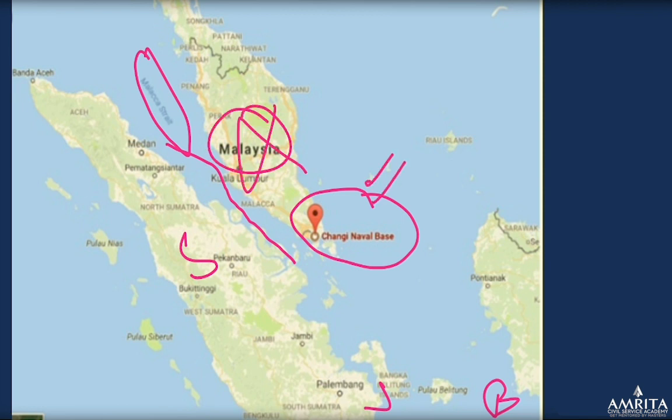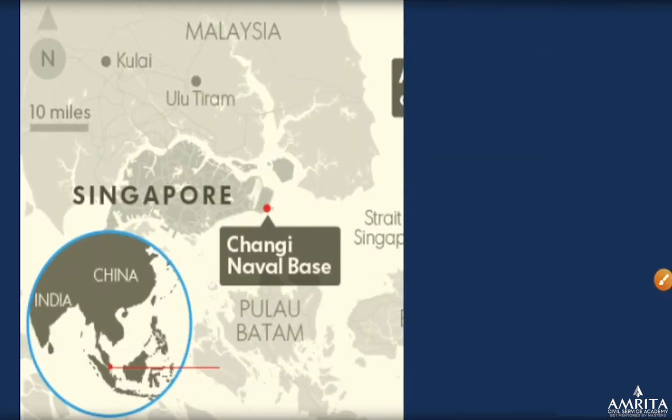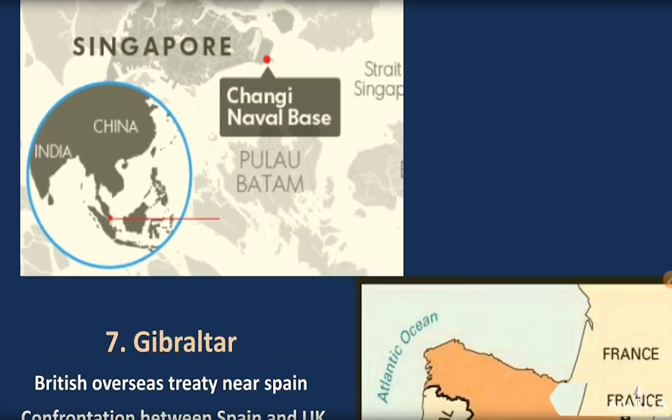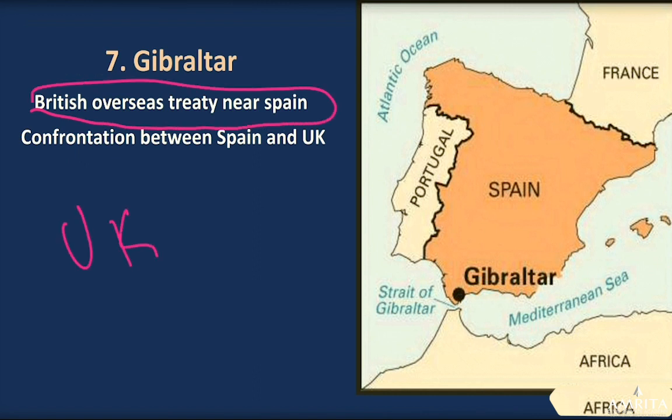It was Singapore. Okay. So this Changi naval base, very easy. Next is Gibraltar. So Gibraltar is basically an overseas British territory, UK territory. This is Gibraltar, and this is the Strait of Gibraltar. Okay, so it is nearby.